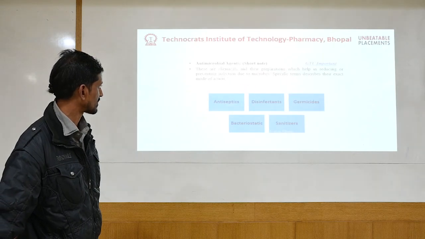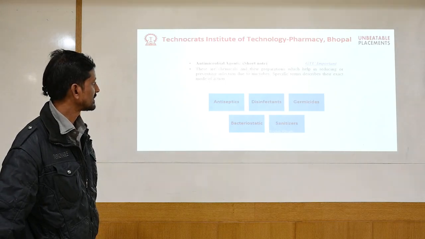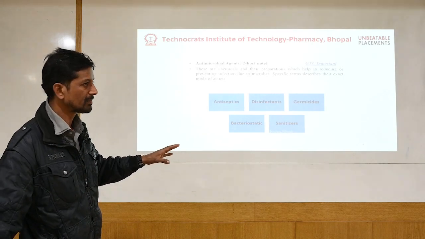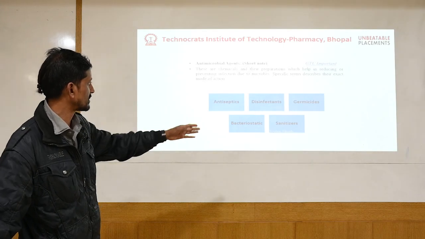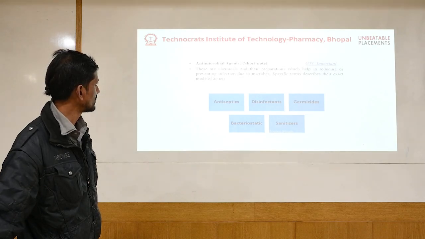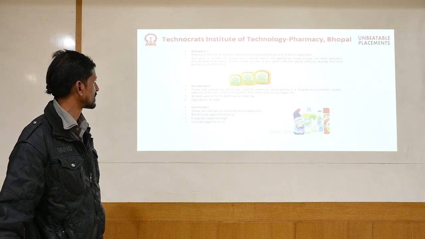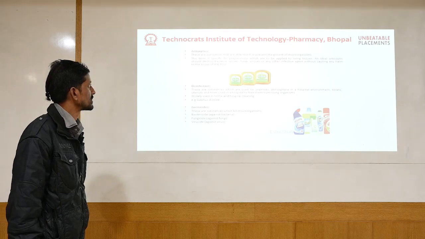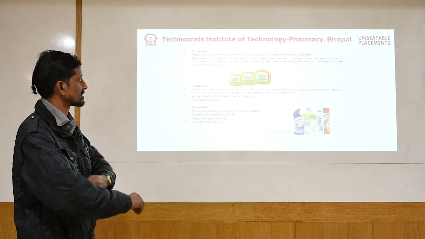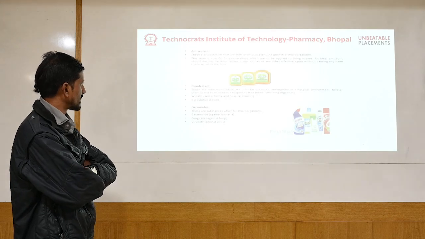Antimicrobial agents are normally classified into antiseptics, disinfectants, germicides, bacteriostatics and sanitizers. Normally we can say that these drugs are not all for the living person. They may be used for external sources also, for example disinfectants, sanitizers, antiseptics and germicides. Broadly, we have a definition here: antiseptics are substances which kill or reduce microorganism growth. Disinfectants are substances used for various external premises, for the lab, hospital environment, toilet and all that, for home and hospital cleaning.